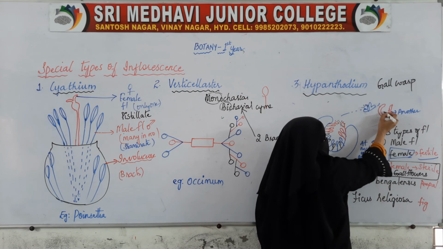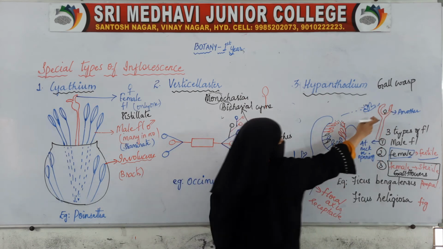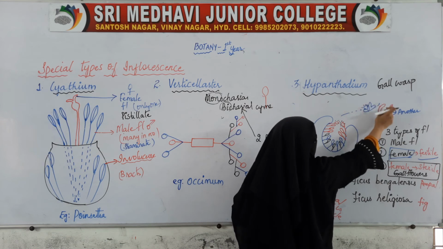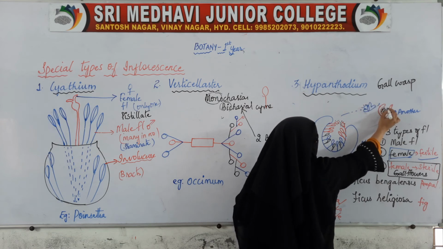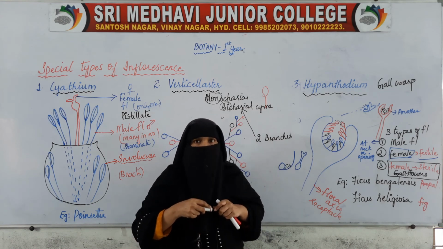When it goes down into this other one to lay the eggs, the pollen grains will fall on the female flower, thereby helping in reproduction.